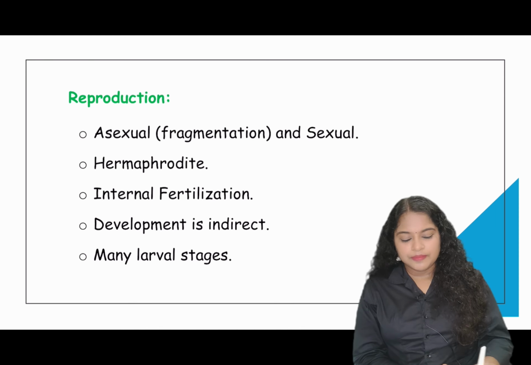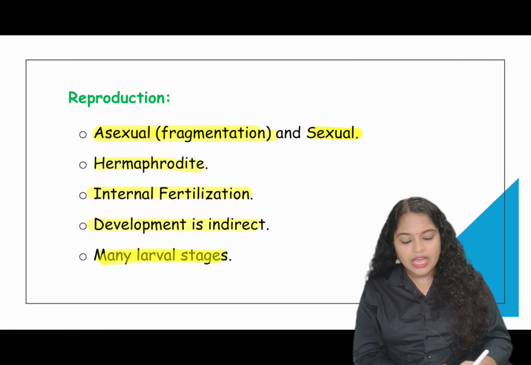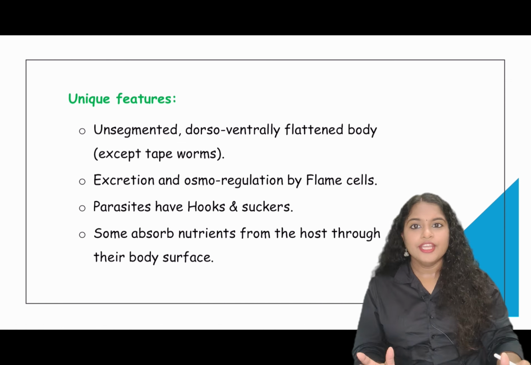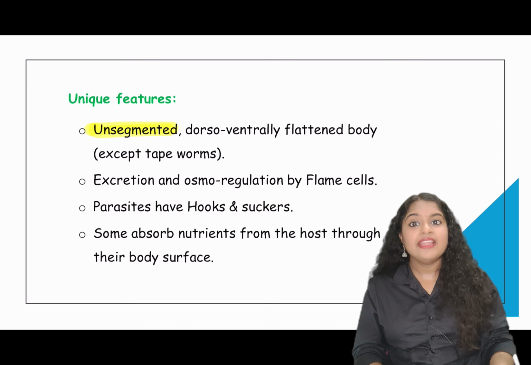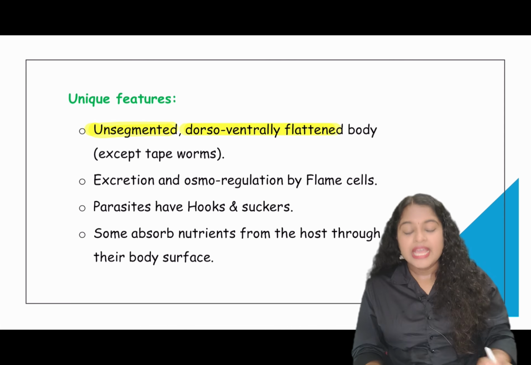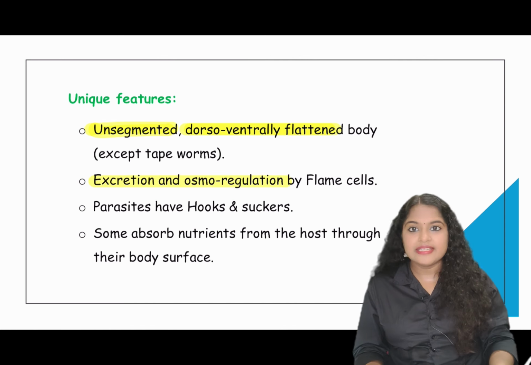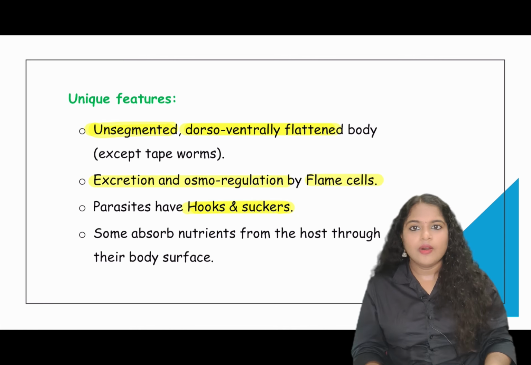Coming to the reproduction, they reproduce asexually by fragmentation and also by sexual reproduction. They are hermaphrodites. Internal fertilization occurs. Development is indirect through many larval stages. Unique features of phylum Platyhelminthes: they have an unsegmented body, and their body is dorsoventrally flattened except in the tapeworms. Excretion and osmoregulation is by specialized cells called flame cells, and there are hooks present in the parasitic forms to derive nutrients from the host organism.